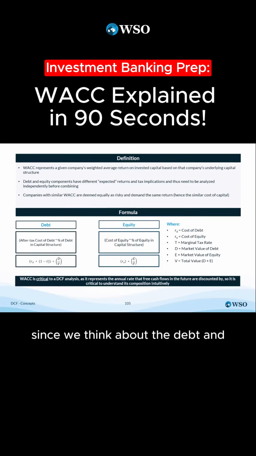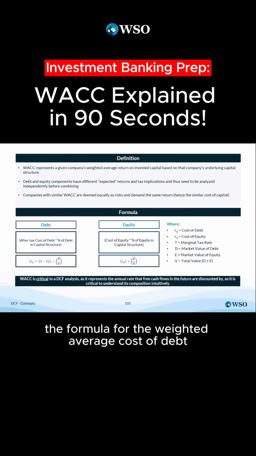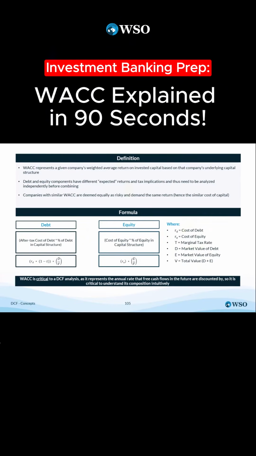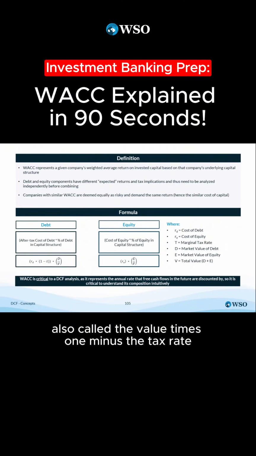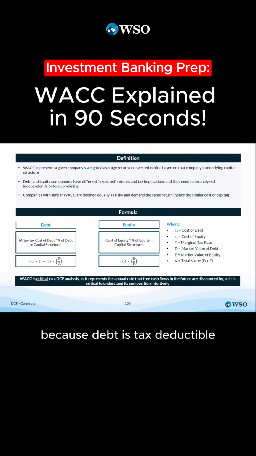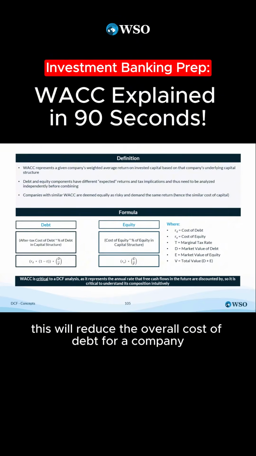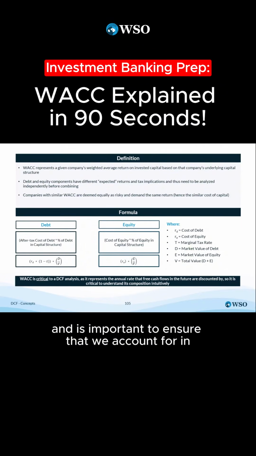Since we think about the debt and equity components separately, we'll look at their formulas separately. The formula for the weighted average cost of debt will be the cost of debt times the amount of debt a company has divided by the sum of the debt and equity, also called the value, times 1 minus the tax rate. Because debt is tax deductible, this will reduce the overall cost of debt for a company and is important to ensure that we account for in the equation.